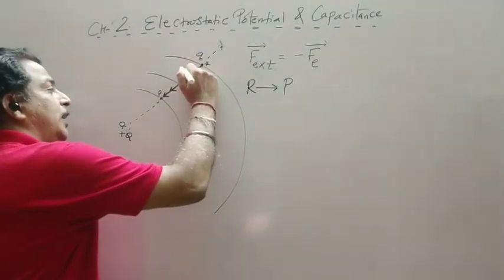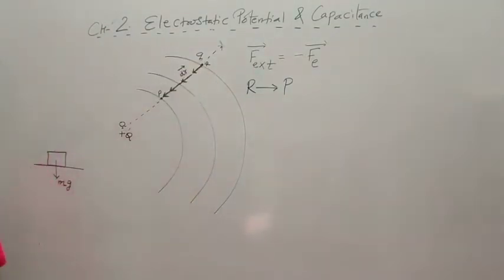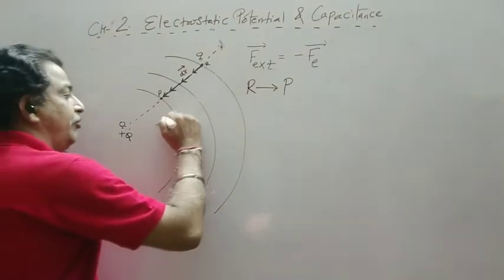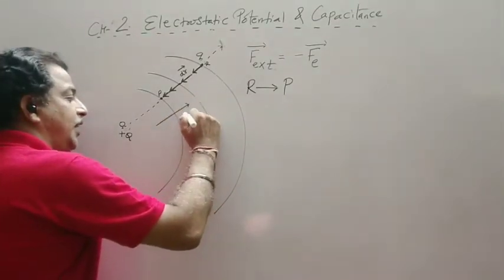It will be denoted by dr vector, and the direction of electric field intensity is radially outward.